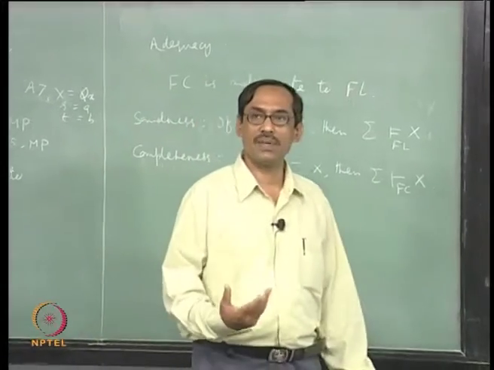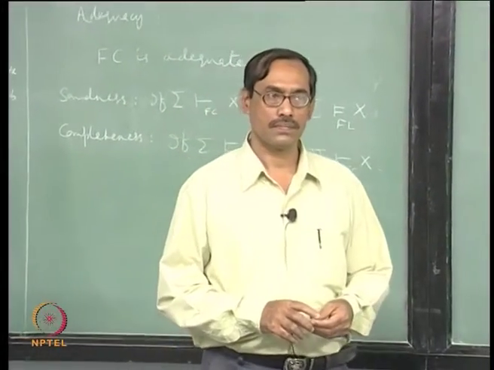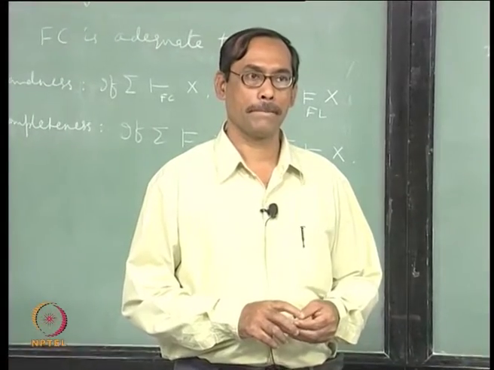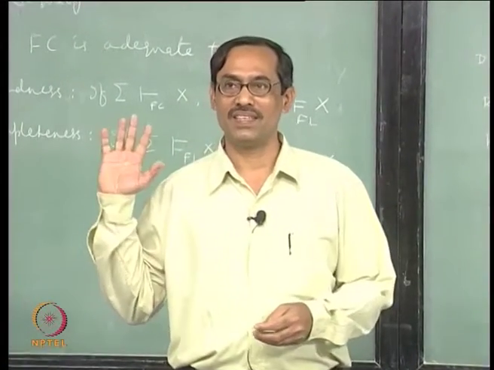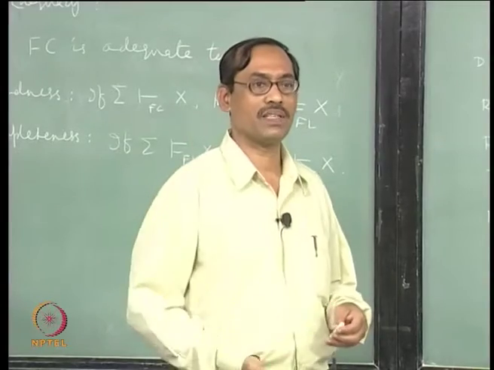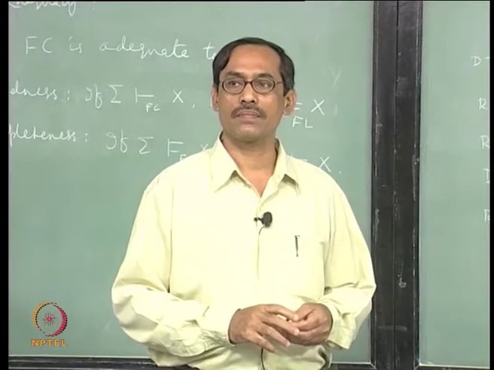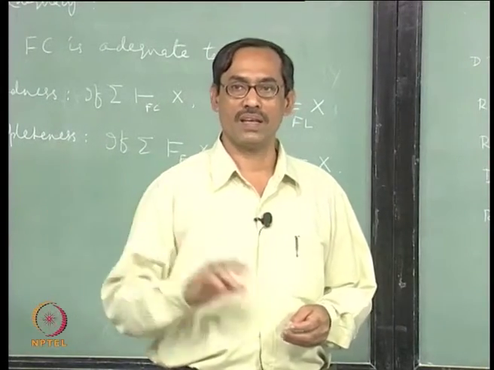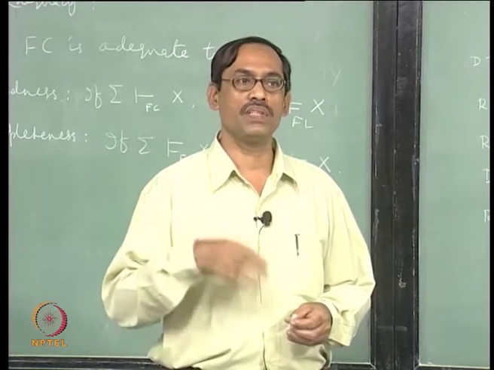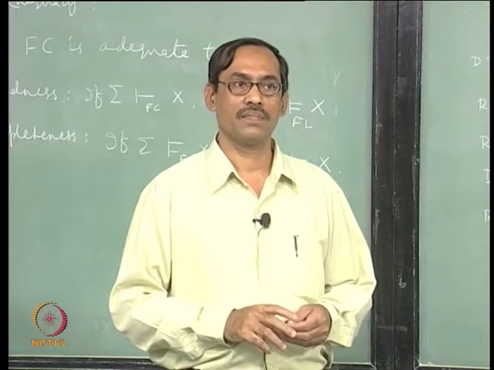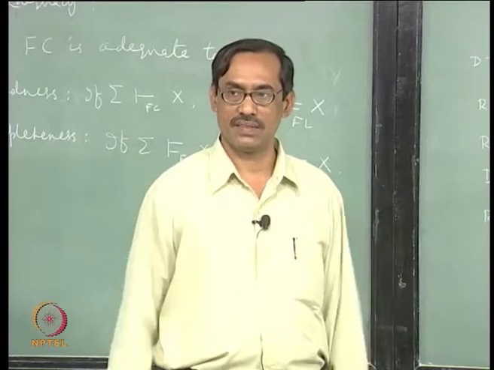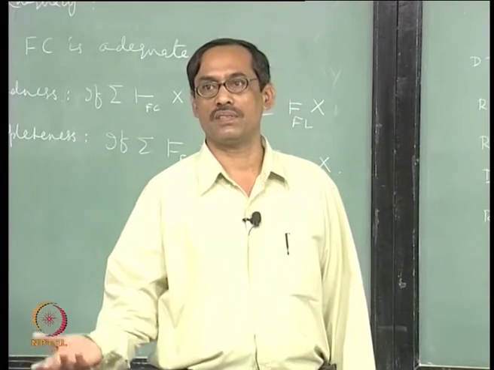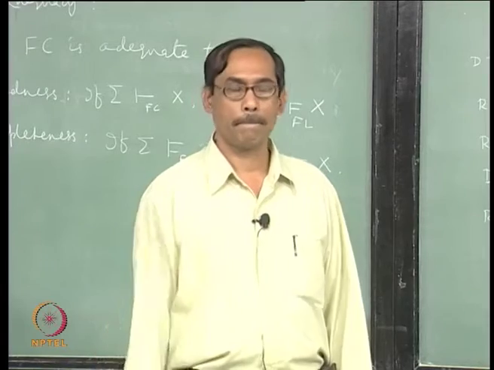What about your Herbrand interpretations, for example? Suppose you do not use FC, you just go to the Herbrand expansions, what happens there? You are given one FL formula, then you compute its Herbrand expansion, right. Now, it is a potentially infinite set of propositions, okay.